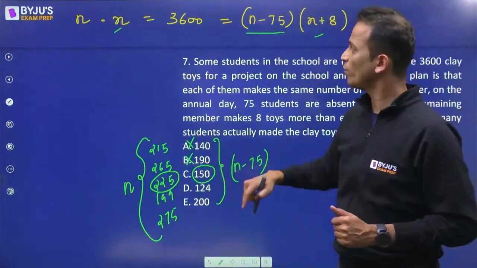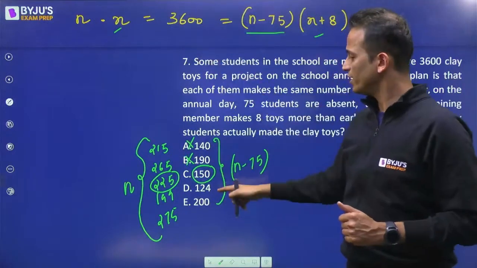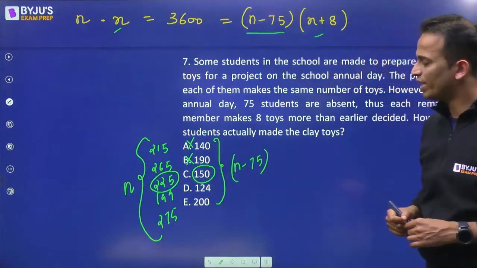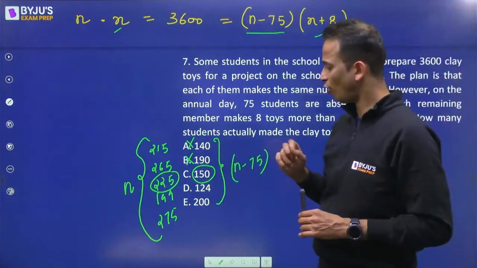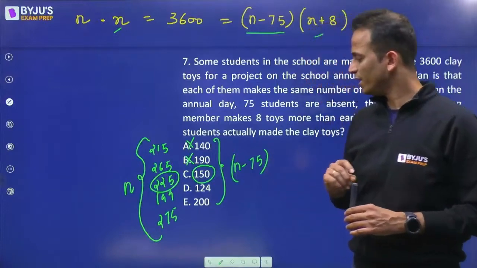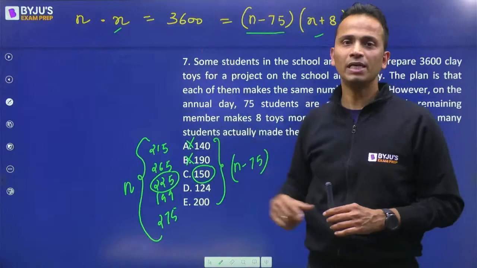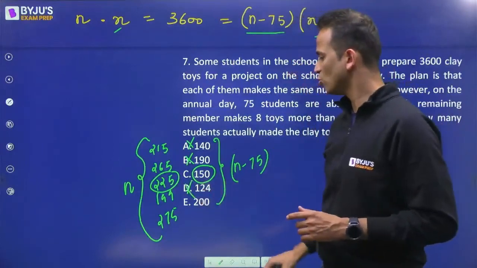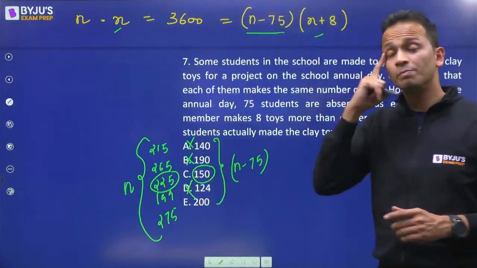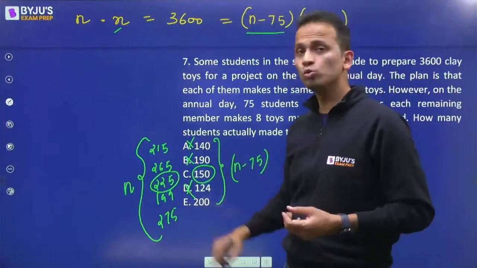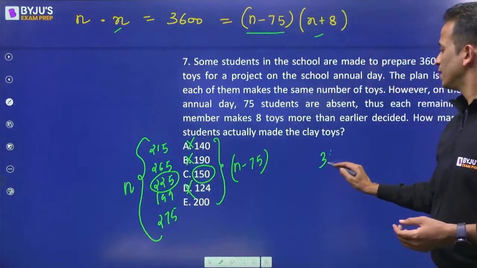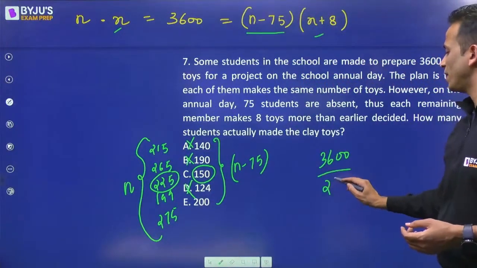Moving ahead. 124. Is 3600 completely divisible by 124? 124 is 31 into 4. It will not be completely divisible by 31, so this one is also cancelled. 3600 is completely divisible by 200. Yes, so let us also check 275. Is 3600 completely divisible by 275?